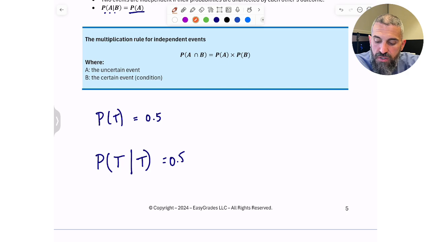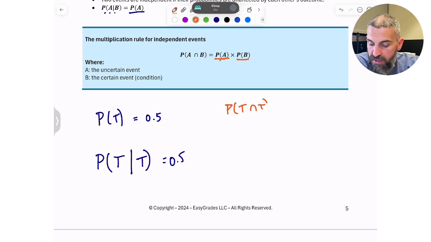Now, the multiplication rule for independent events is just the product of their two marginal probabilities. So the probability of both coins landing on tails would be 1/2 times 1/2, which is 1/4.